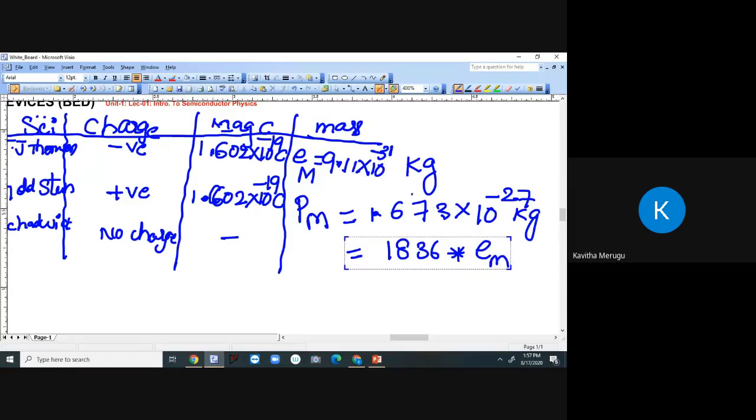So we can define the mass of the proton in two ways. Now let's see the mass of a neutron. The mass of the neutron is generally equal to the mass of the proton, which is 1.673 into 10 power minus 27 kg.